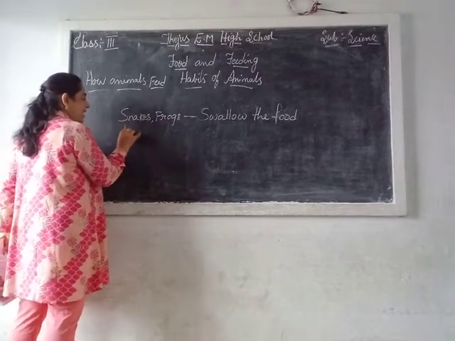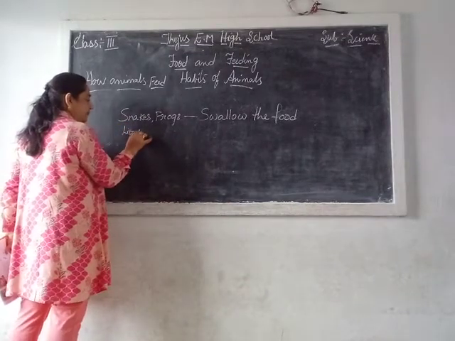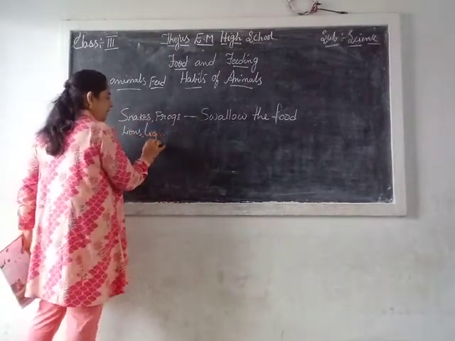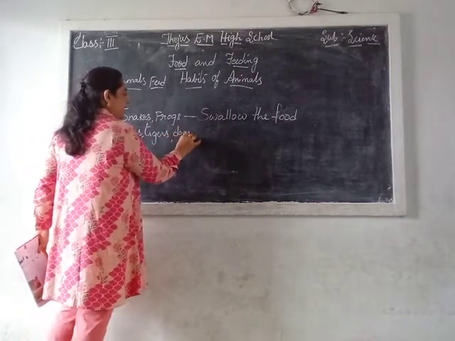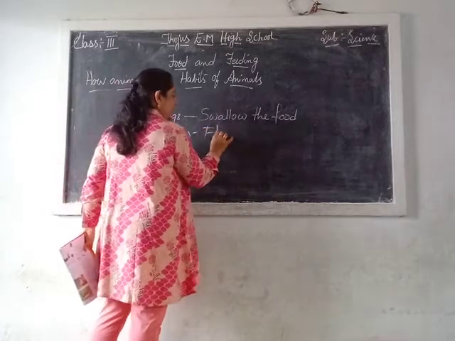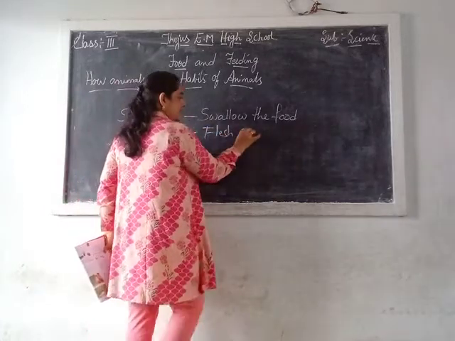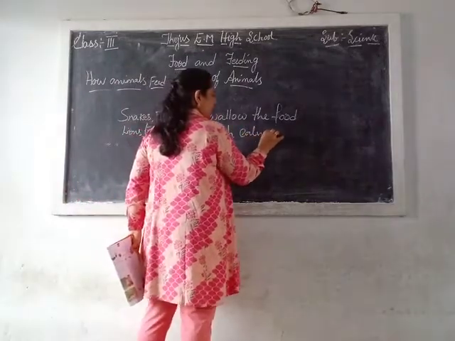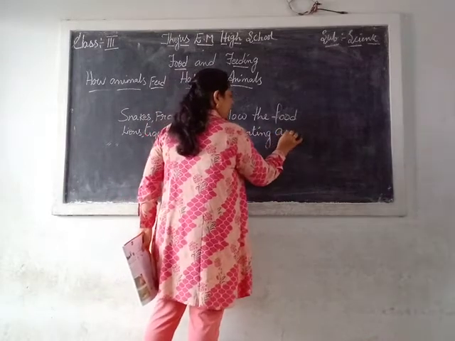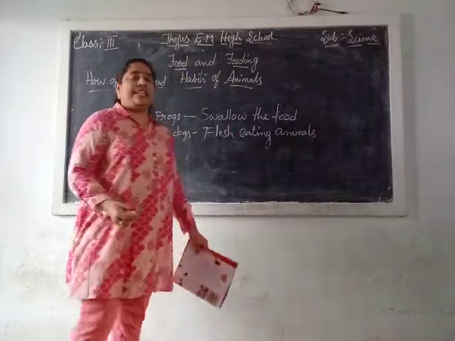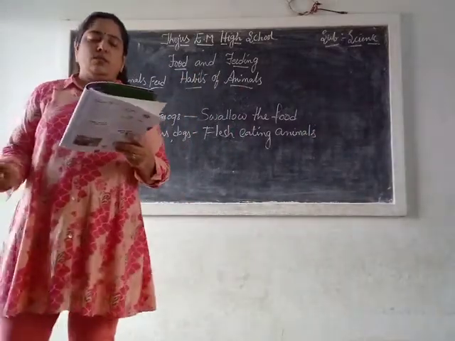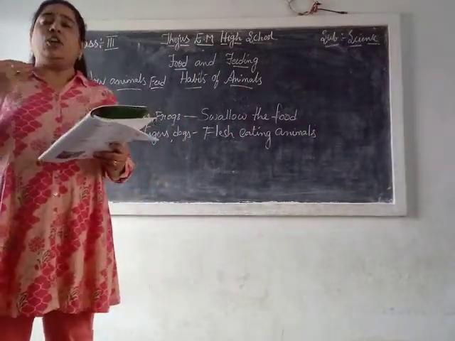Lions, tigers, dogs, etc. are flesh-eating animals.